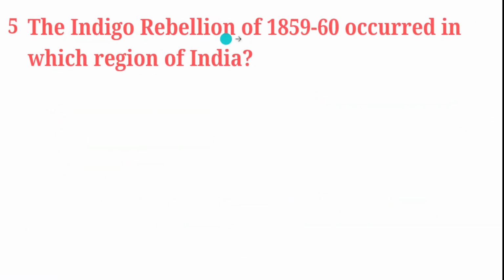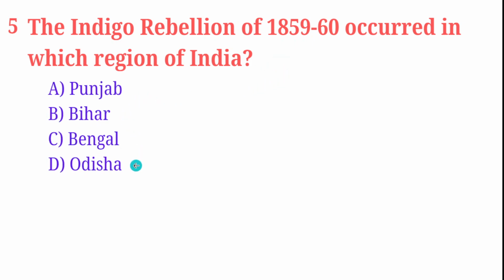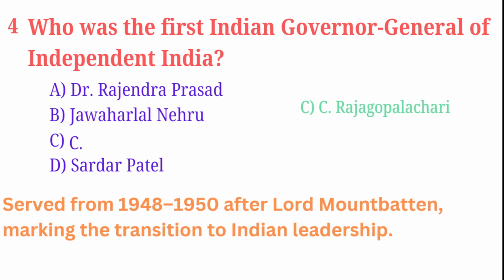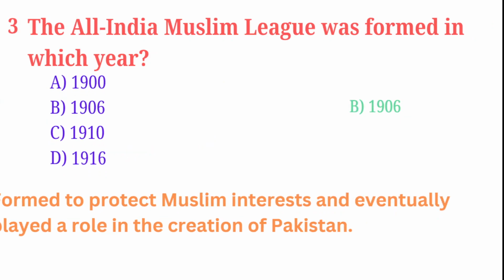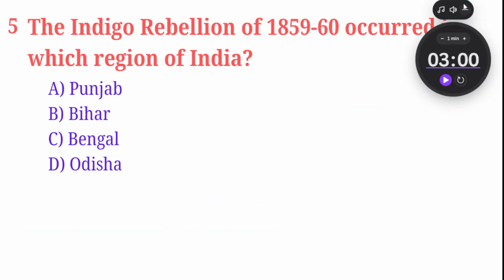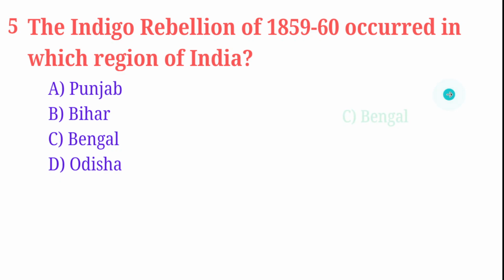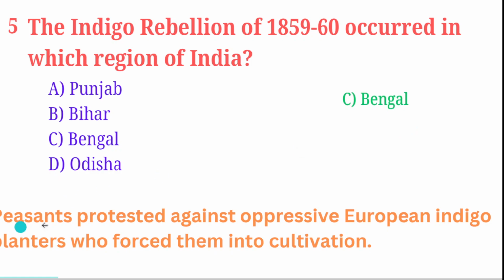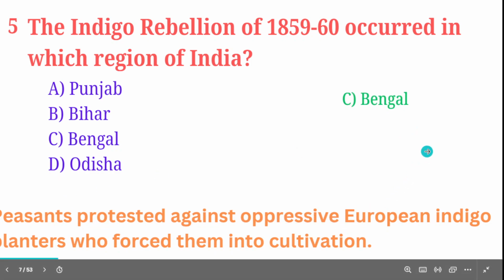The Indigo Rebellion of 1859-60 occurred in which region of India? Punjab, Bihar, Bengal, Odisha. And the correct answer is Bengal. The peasants protested against oppressive European indigo planters who forced them into cultivation.